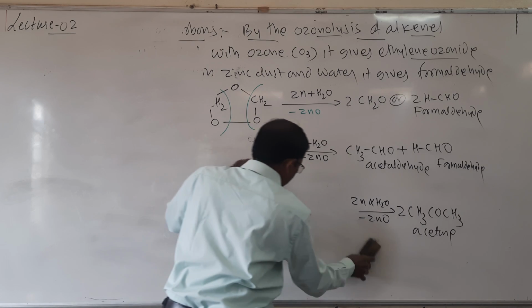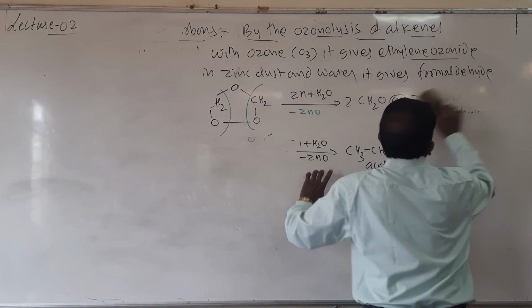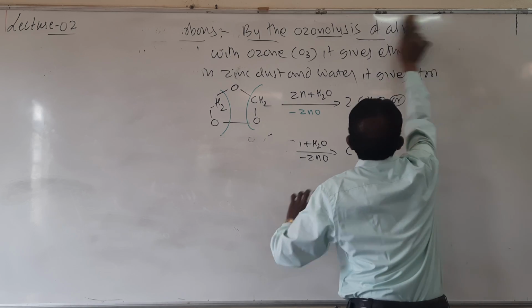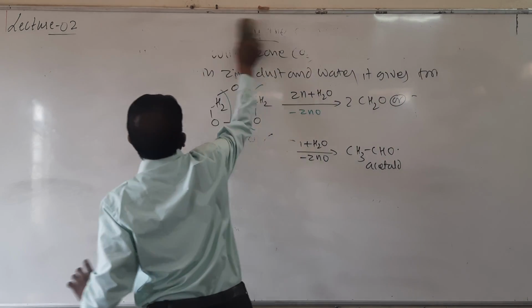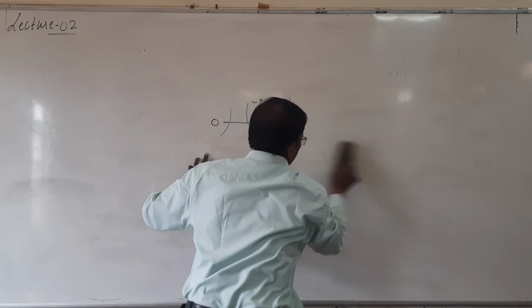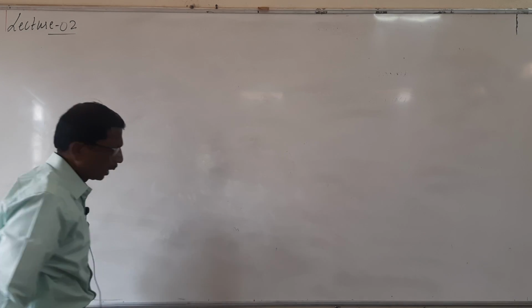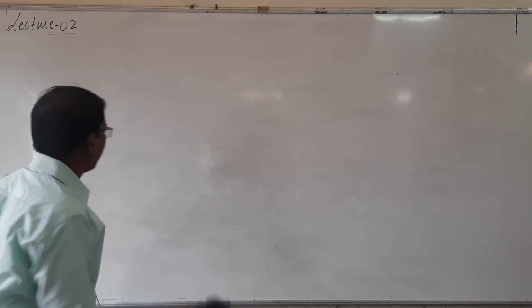Then the next one is hydration. Hydration of alkynes. Look here, students, the alkyne adds a water molecule in the presence of sulfuric acid and mercuric sulfate.